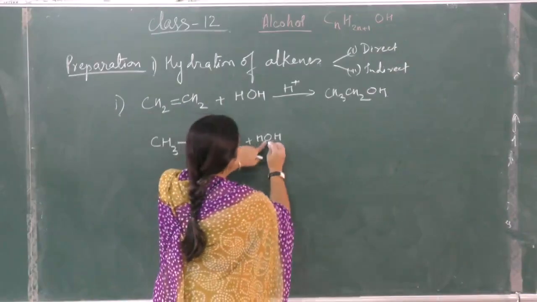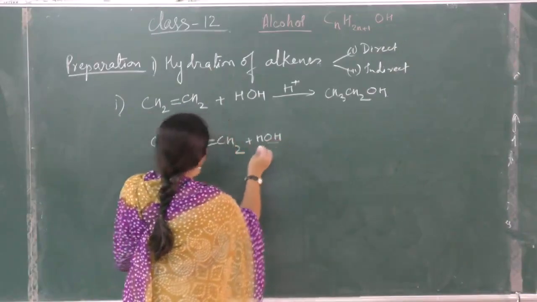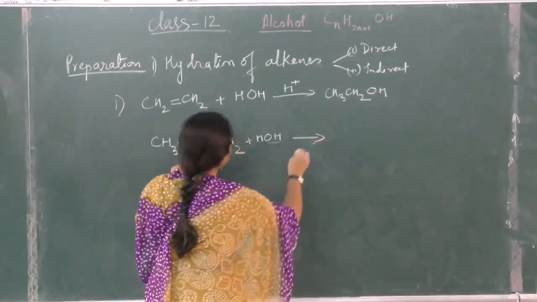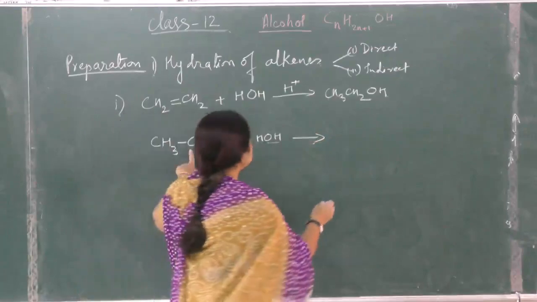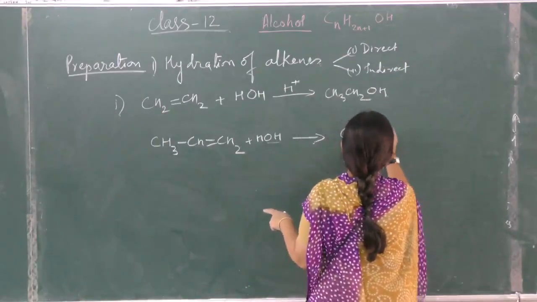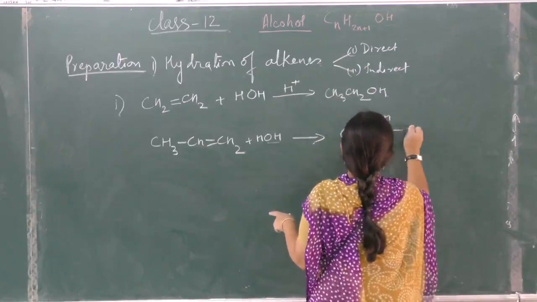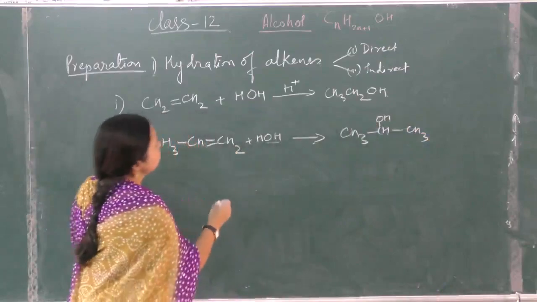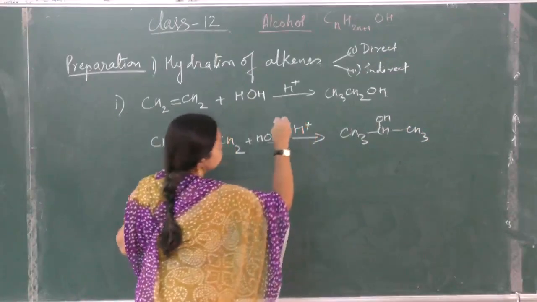That means the negative part of the addendum, OH, will add up to the carbon containing less number of hydrogen atoms. This will give a secondary alcohol, CH3CHOHCH3. This is direct combination.